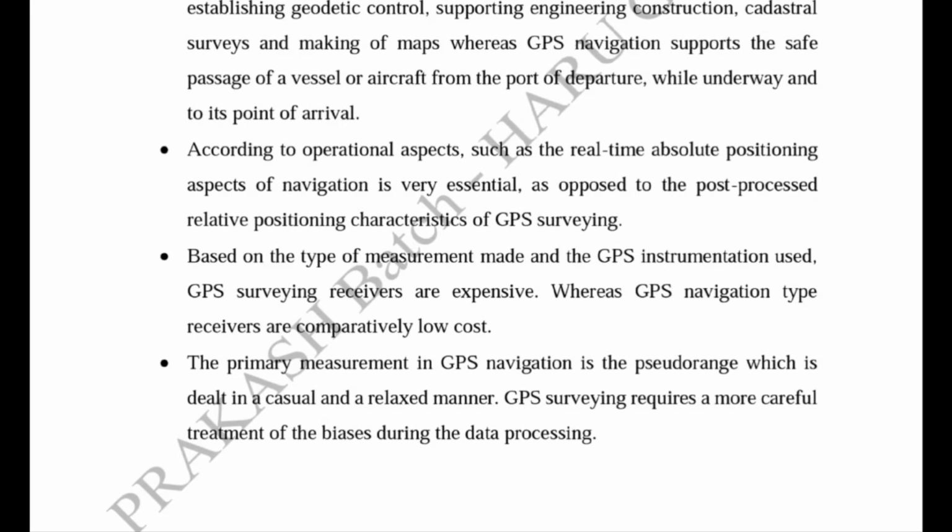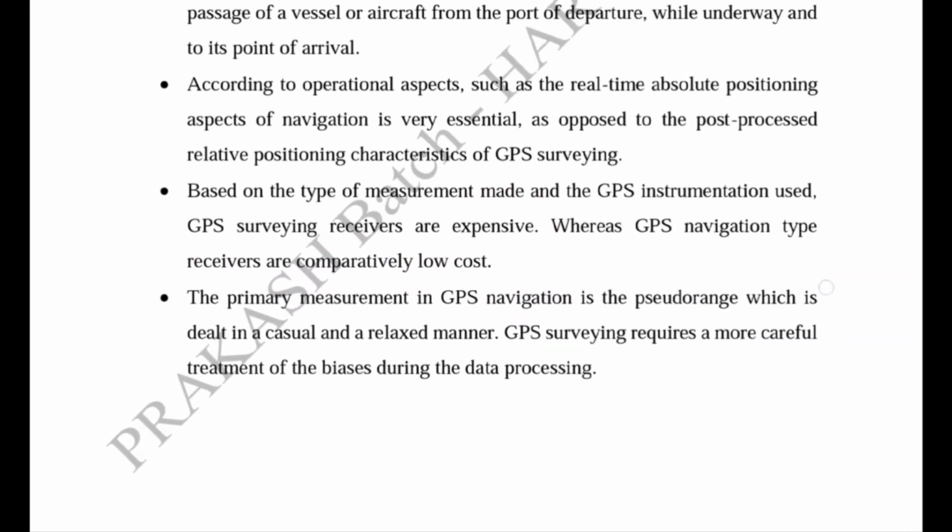We already know that if you have performed GPS surveying in your college days, then the receivers used in GPS surveying are expensive or bigger in size, whereas GPS navigation receivers are comparatively low cost. You can easily find a GPS navigation receiver in your mobile phone, smartphone.